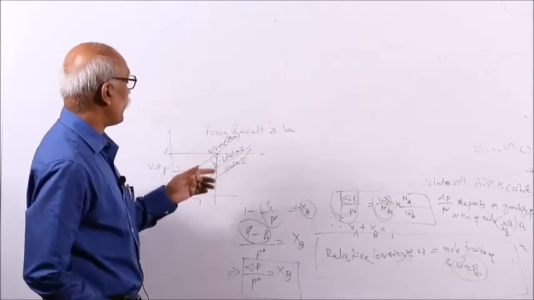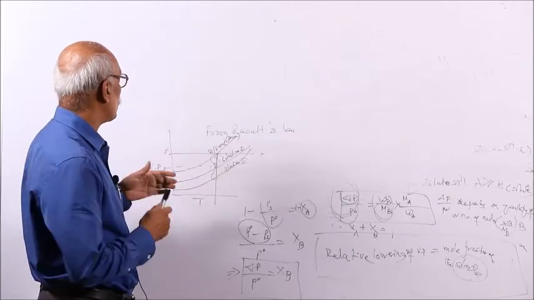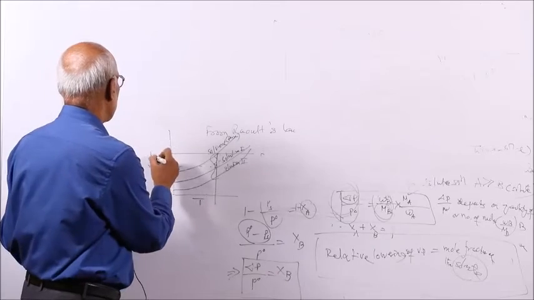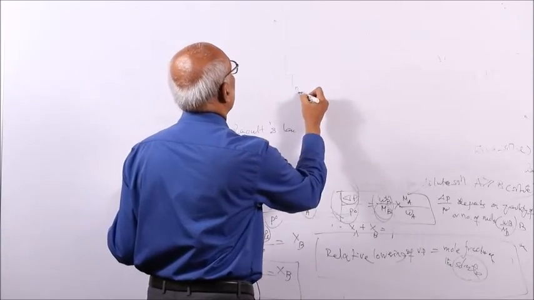This is the first colligative property. Now, elevation of boiling point. Boiling point is the temperature at which the vapor pressure of the solution or solvent equals atmospheric pressure. Remember, this is the definition of boiling point.